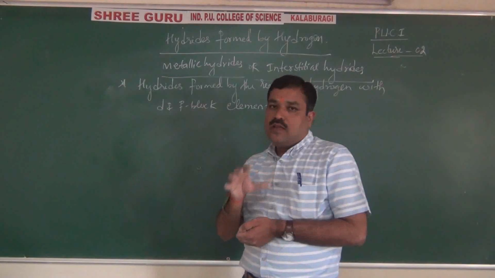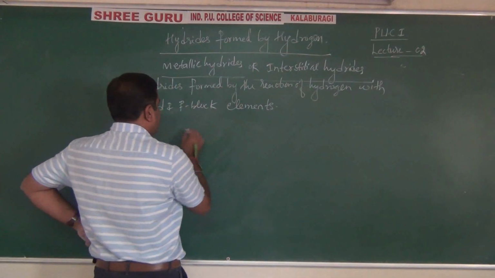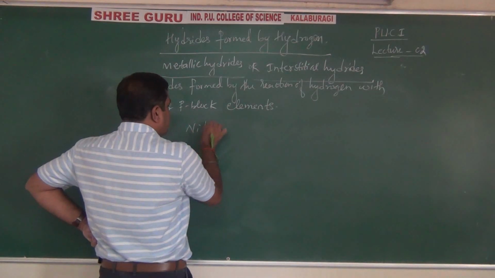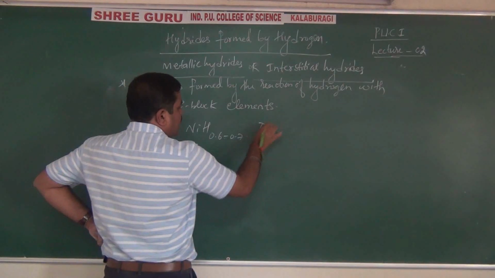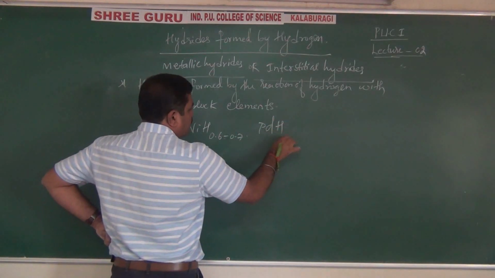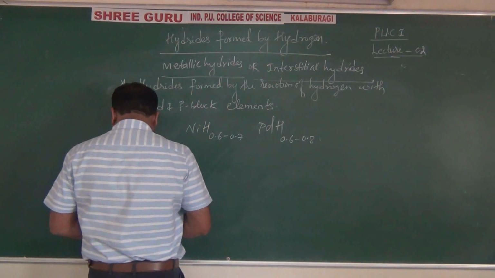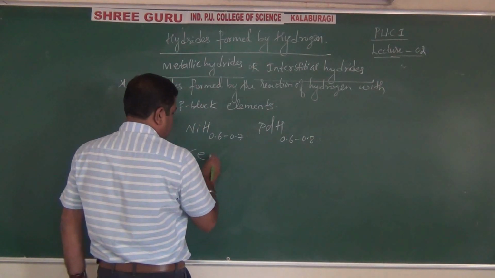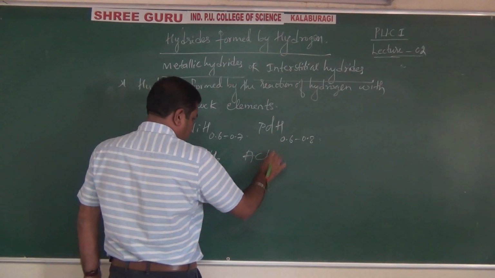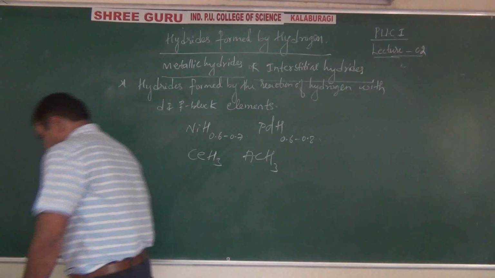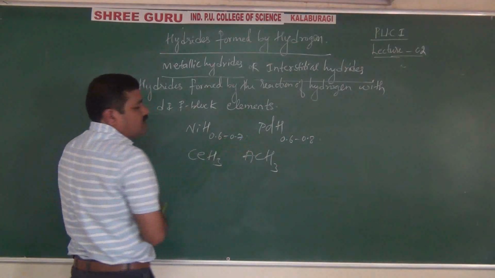Because of these examples, first I will give the example. Example is nickel hydride, NiH 0.6 to 0.7. Palladium hydride, PdH 0.6 to 0.9. Okay, cerium hydride and actinium hydride. The first two compounds are D block, 3D series, 4D series.